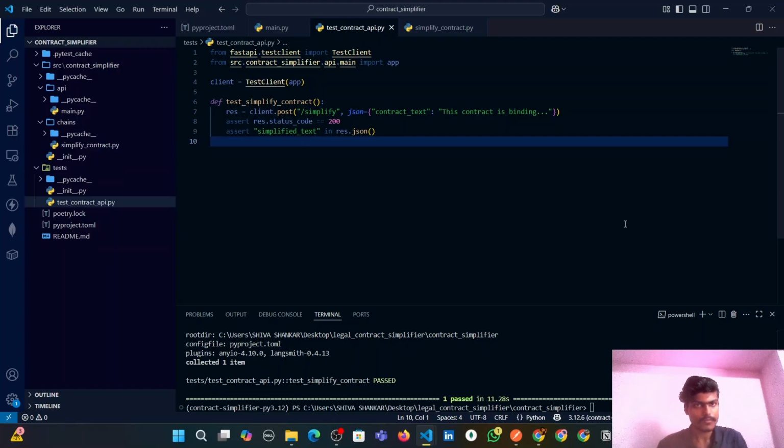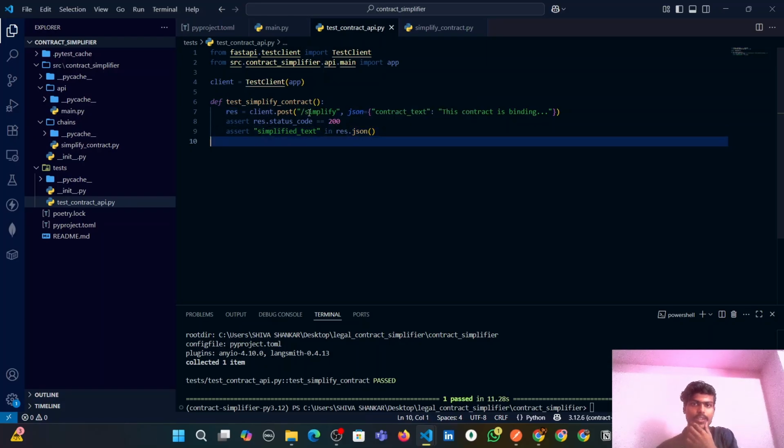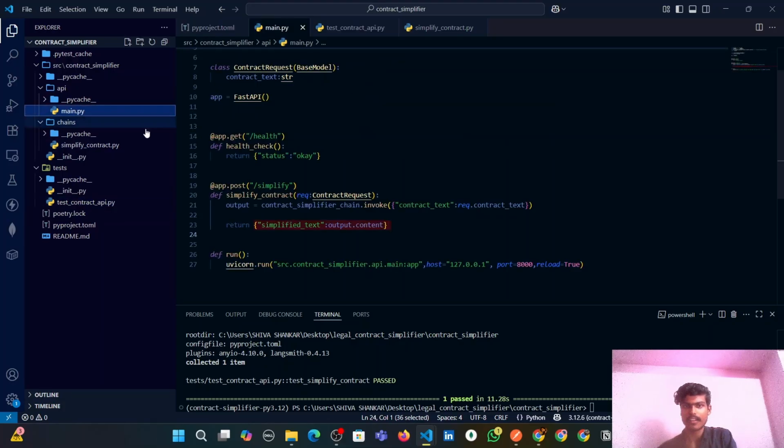So guys, now let me tell you what's actually happening here. This test_contract_api file will test the specific route which we have mentioned here. In this case, we are mentioning that to test the simplify route. The simplify route is what we have created here, guys. In this route only, we are simplifying the complex legal contract data into simple English. This is the main route with which users will be interacting regularly.